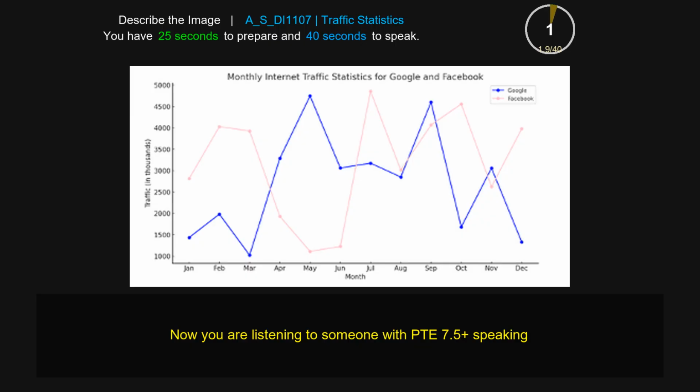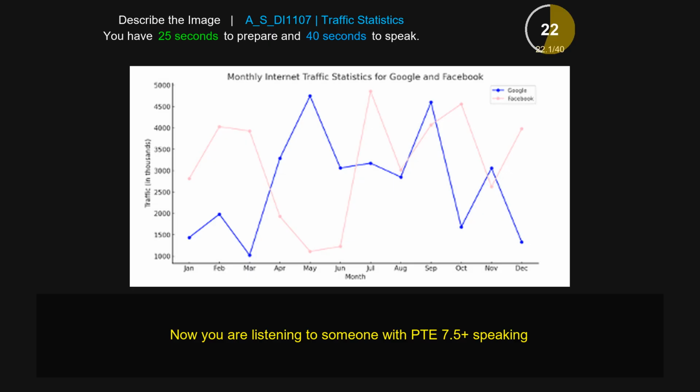The given image gives information about monthly internet traffic statistics for Google and Facebook. According to the image, we can clearly see for Google the highest value in May, which is 5000, and the lowest value in March, which is 1000, and for Facebook the highest value in July, which is nearby 5000, and the lowest value in May, which is 1000.